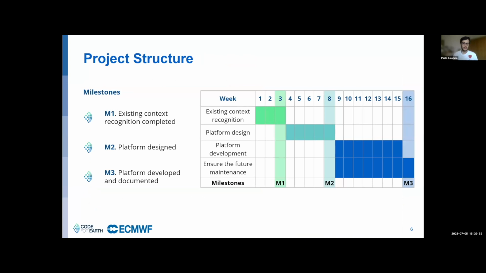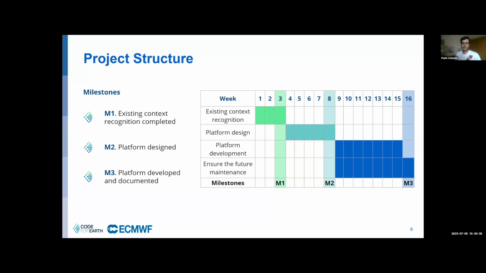Our project wants to build a dashboard, and the project structure is developed through three milestones. The first milestone covers the gathering of all background information needed for the development of the project itself. This means having a clear idea of which hazards are related to tropical cyclone events, which are the relevant indicators and meteorological parameters for their description, what the current tools available for visualizing tropical cyclone hazards are, and what the strengths and weaknesses of these tools are.